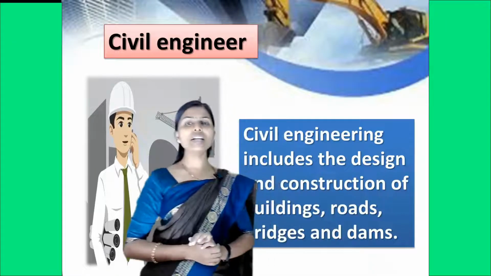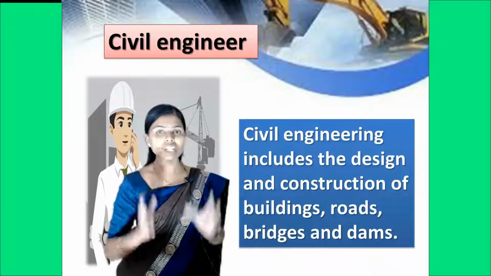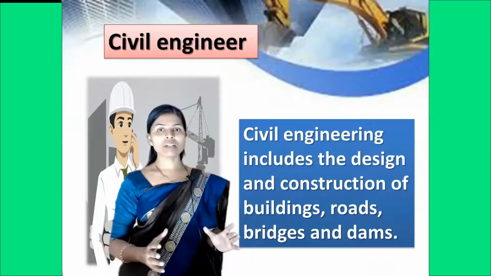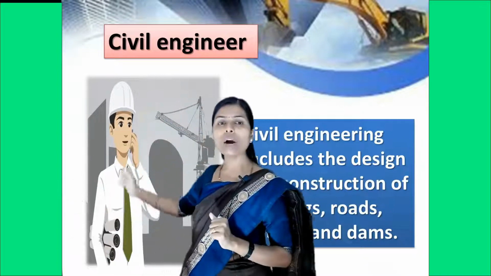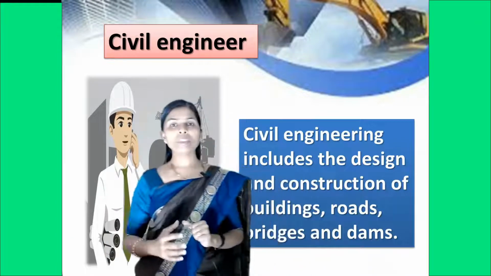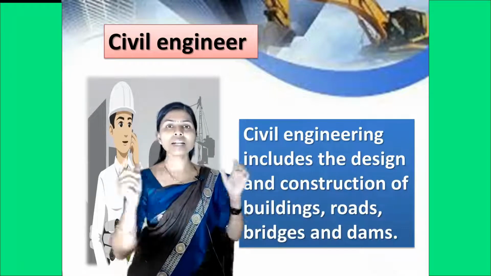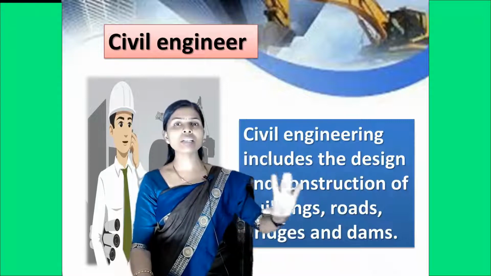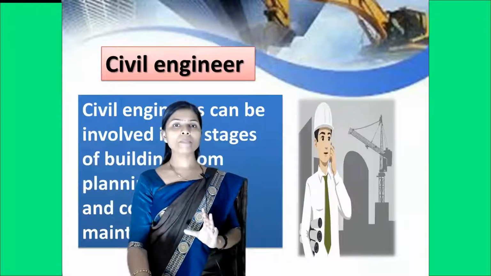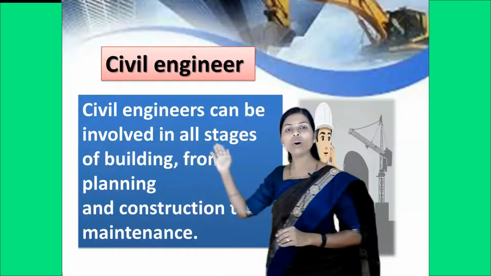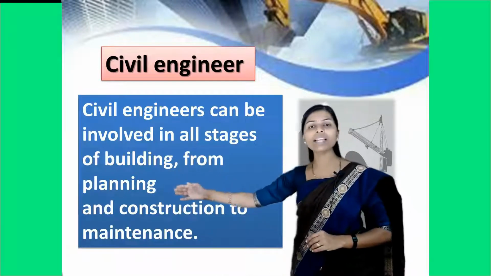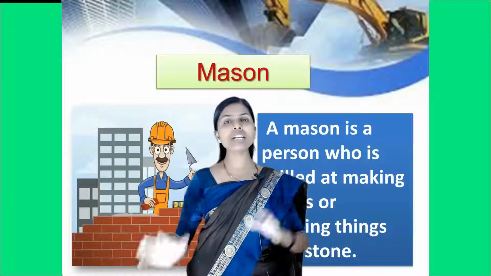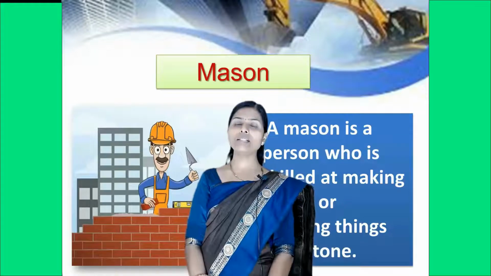Civil engineering includes the design and construction of buildings, roads, bridges and dams. The civil engineer is one of the important persons in building because the civil engineer plans and designs everything. They help all the people who are working to construct that building. Civil engineers can be involved in all the stages of building, from planning and construction to maintenance also. So the civil engineer is one of the important persons in building construction.